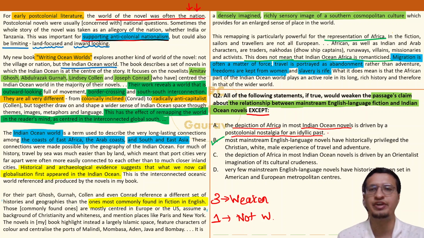So this definitely goes against, this definitely weakens what the author has claimed in the passage.